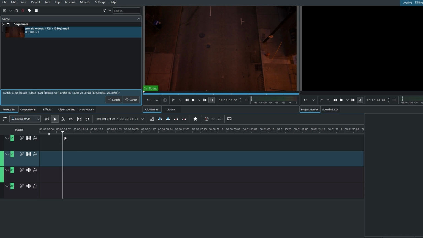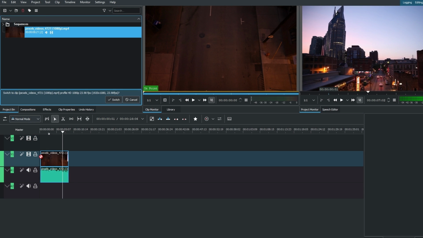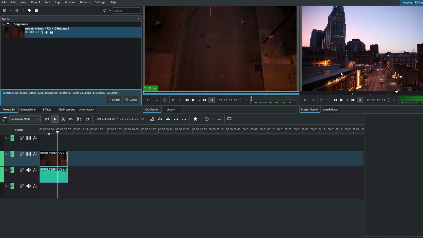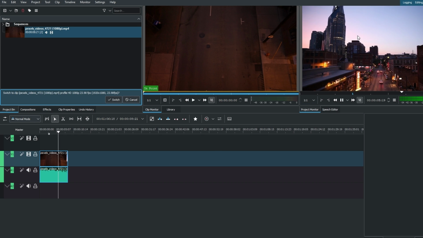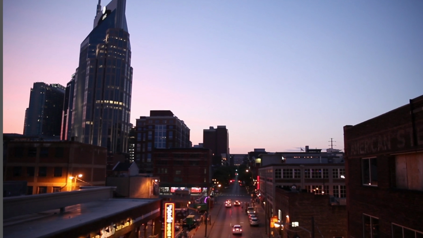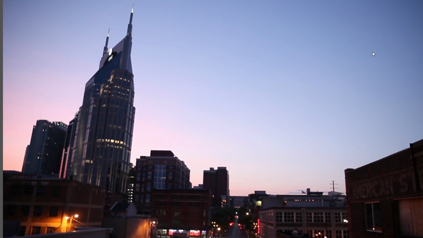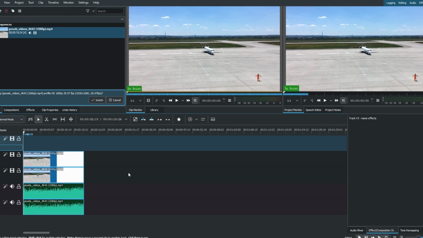So, drag and drop your clip onto the timeline, and now double-click on your clip. Or you can press F11 on your keyboard. To disable it, just press Escape on your keyboard. Drag and drop your media files onto the timeline.